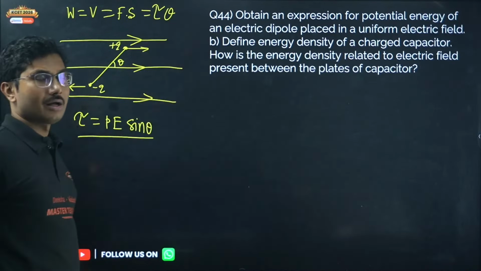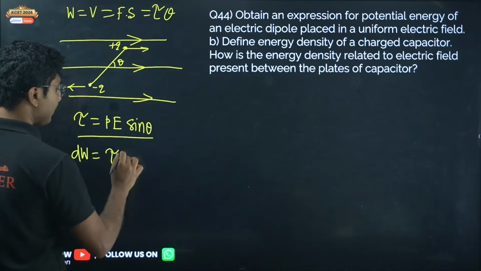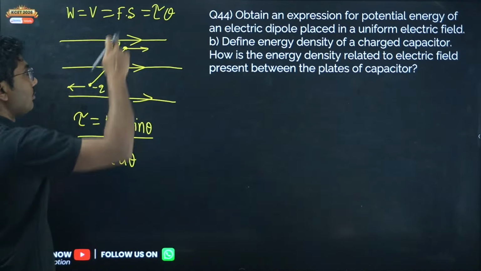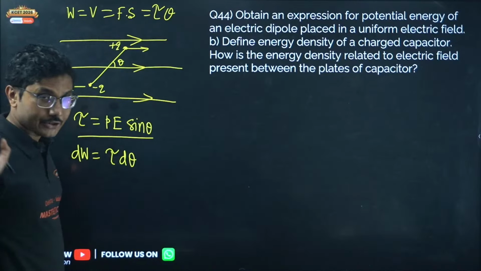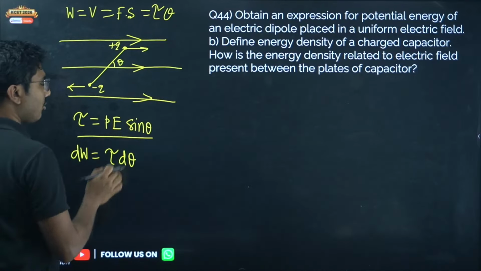So we have to calculate the small work done dW for a small displacement d theta. Torque into theta is the work done in rotational motion. Here it is d theta because torque is varying with theta. So let's put that value: PE sin theta d theta.